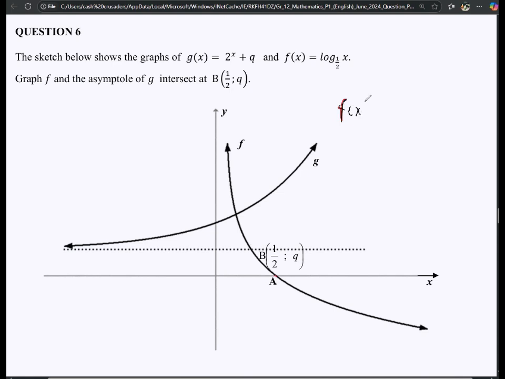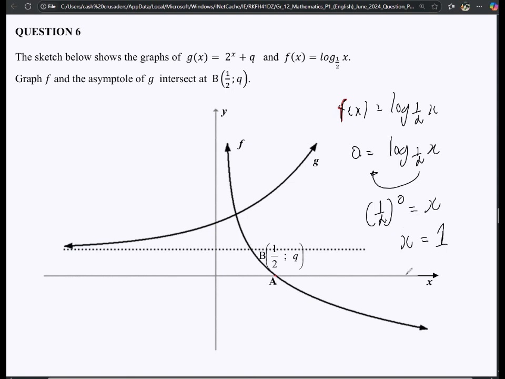it's just a matter of saying log base 1 over 2 to the exponent of x, and then you make your y 0 here. This is log base 1 over 2 of x, and then this carries this one as an exponent, and we are left with x here. Any number expressed to the exponent of 0 is equal to 1. Therefore our coordinates for A become 1 is to 0, right? So 1 is to 0. Okay, so that's it. There will only be a mark for writing 1 is to 0 there.